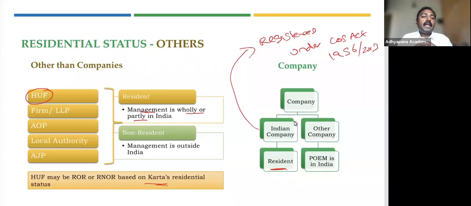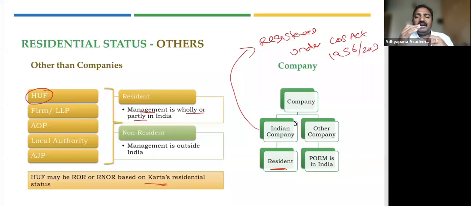The point is that a foreign company might be earning income in India also, or you never know, that company might be situated outside India just to save tax, because the tax policies in that country are so favorable. So they have set up there, but everything that is controlled or managed is happening from India. If you remember, for firm, LLP, AOP, for everyone we said, if a business is managed and controlled in India, then it becomes a resident.